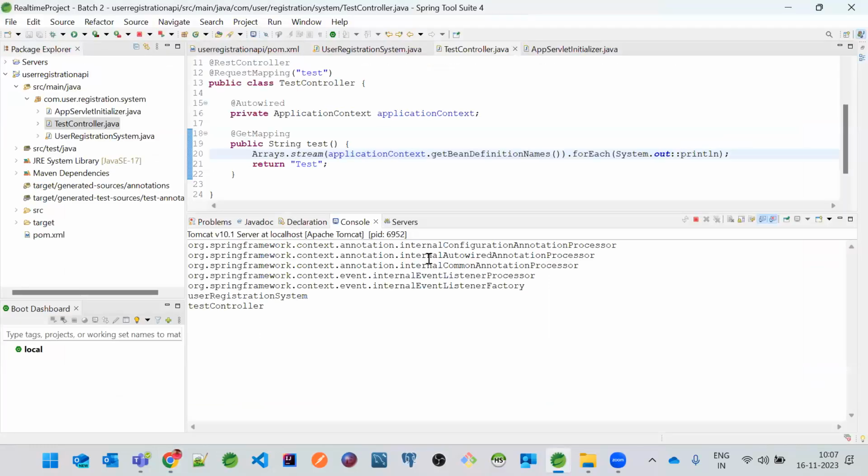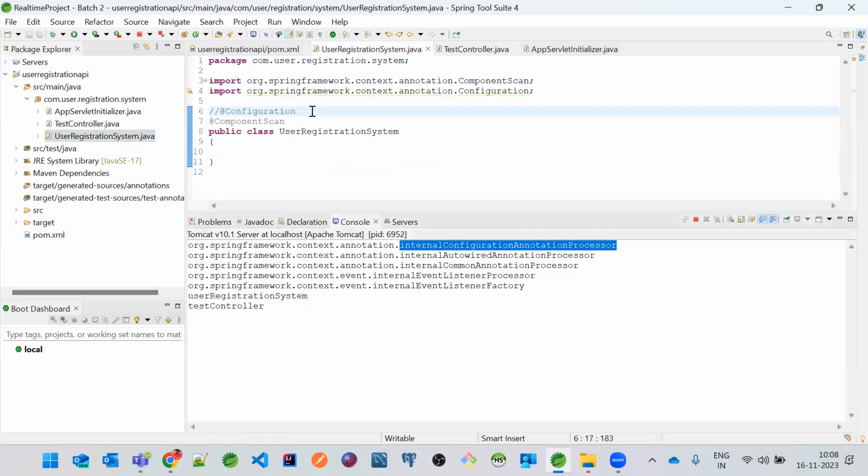So if you see here, internal configuration annotation processor. That means for web applications, I have already shown you Spring Framework core-based application where we actually annotate our configuration class with @Configuration. So here @Configuration is optional for web applications. Okay, because there are some internal configuration annotation processors which are readily available as beans, and those will add configuration annotations on top of the classes. We don't have to make sure that this main class is having @Configuration or not.